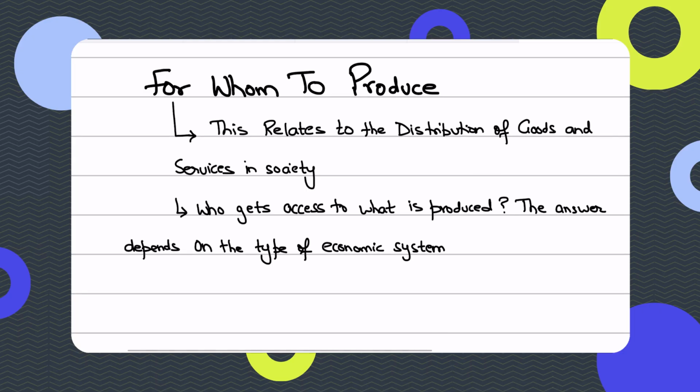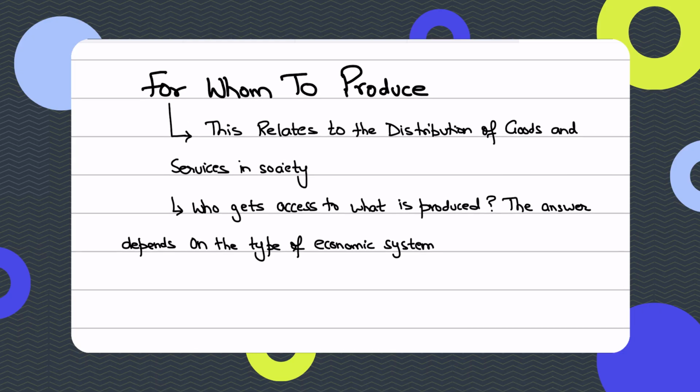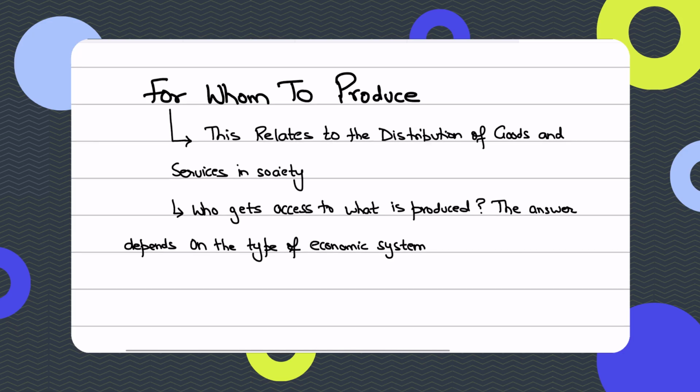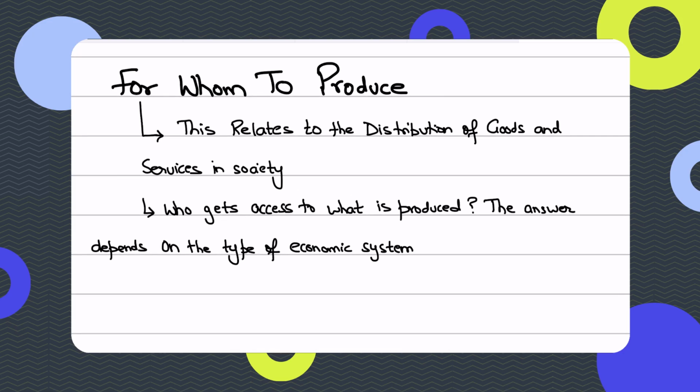The third question is for whom to produce. This you need to understand. This relates to the distribution of the goods and services that will be produced in society. Who gets access to what? So who will get access to what is being produced? And the answer to who gets access to what is produced depends upon the economic system. You need to understand, it depends upon the economic systems, right?